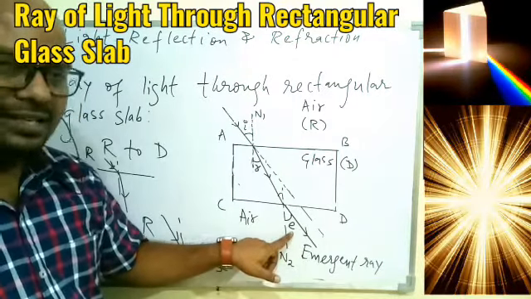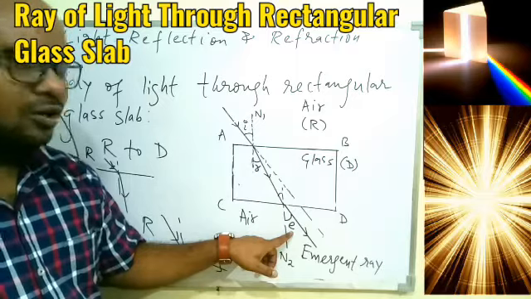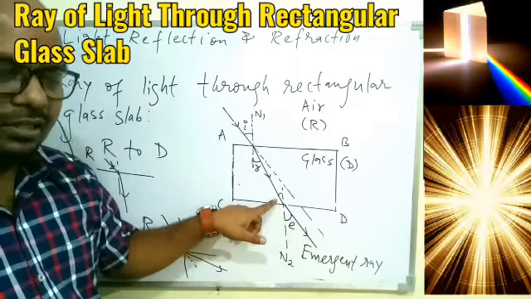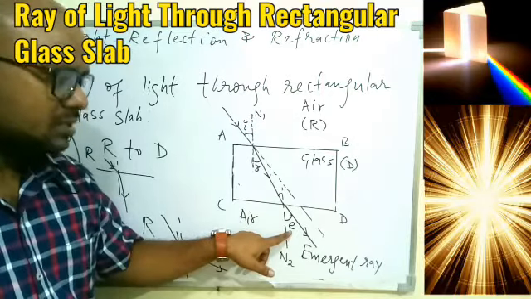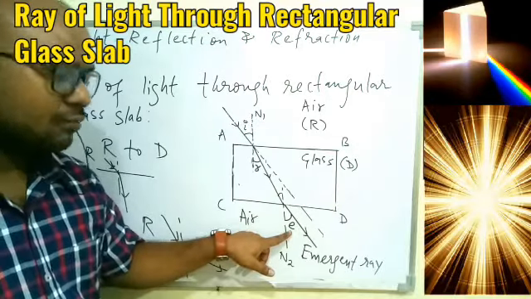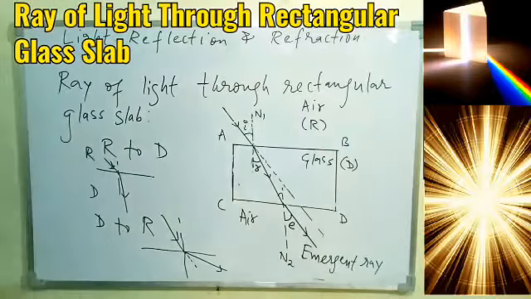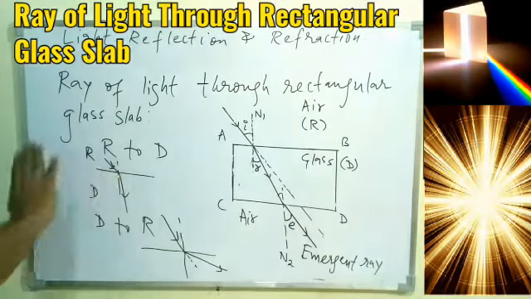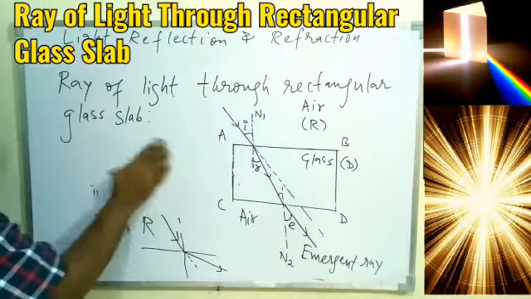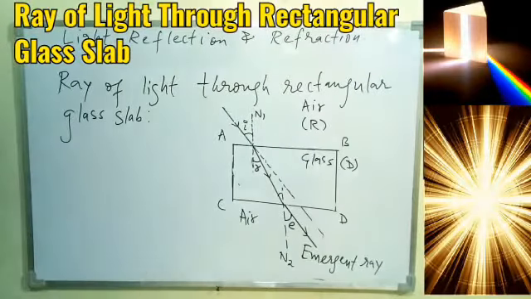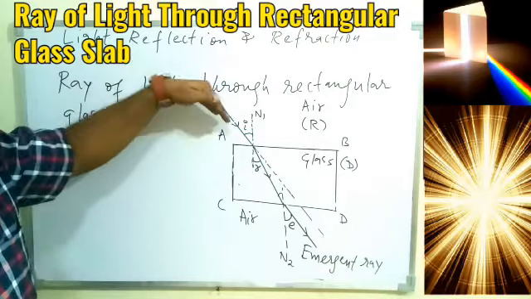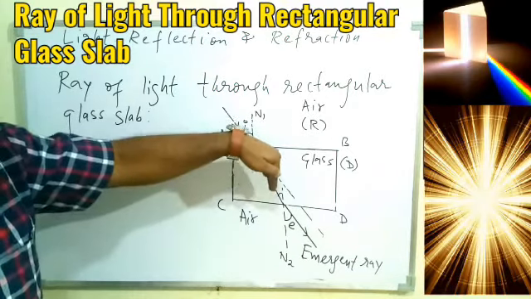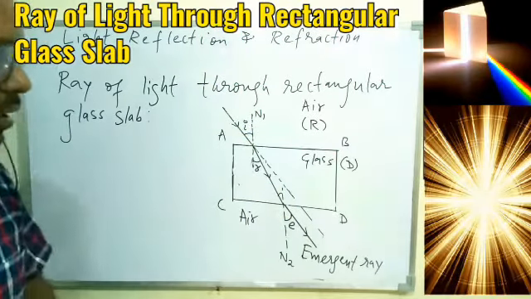So here the angle E is nothing but the angle of refraction for the second phase, but this angle is given the name angle of emergence. Okay, because this is the final ray which we are getting from the glass slab. So I hope you understood what the different angles are and how the ray of light will travel. So overall, this is the path followed by the ray of light, this one, then towards the normal and then away from the normal.